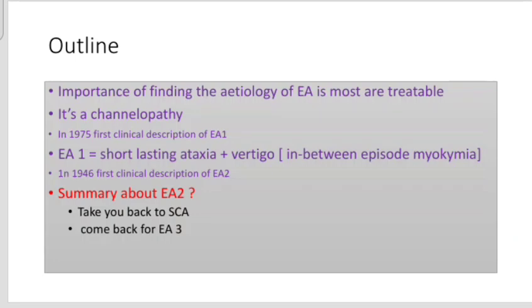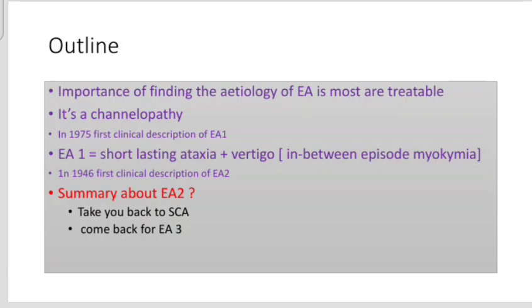Okay, so now we know, up to now, that episodic ataxias are treatable. That's why we want to find the etiology. It's a channelopathy: potassium for EA1, calcium for EA2. We talked about the story from 1975, and EA1 is a short-lasting ataxia with vertigo. In between attacks, they had myokymia. Now we describe EA2. They had long-lasting ataxia with dysarthria. In between attacks, they had nystagmus. To describe more about EA2, I would have to tell you something about spinocerebellar ataxia type 6 as well. Okay, we'll go to the last subtopic.